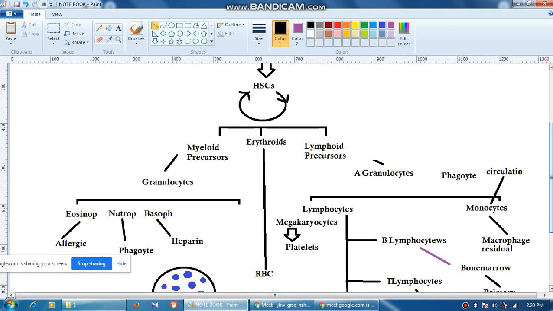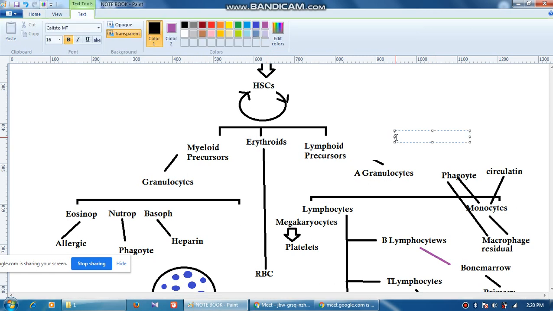So the main difference between monocyte and macrophage is this: both of them are phagocytic cells, okay. Monocyte is a phagocyte, and macrophage is also a phagocyte. But the difference is that the macrophages are residual. For example, Kupffer cells. Kupffer cells are a kind of macrophage only.